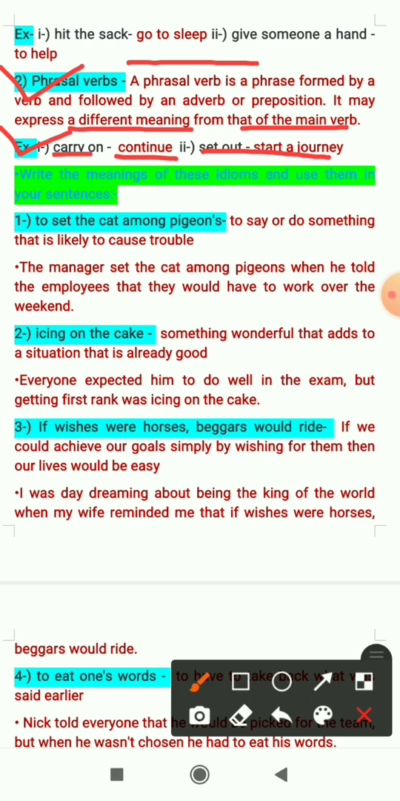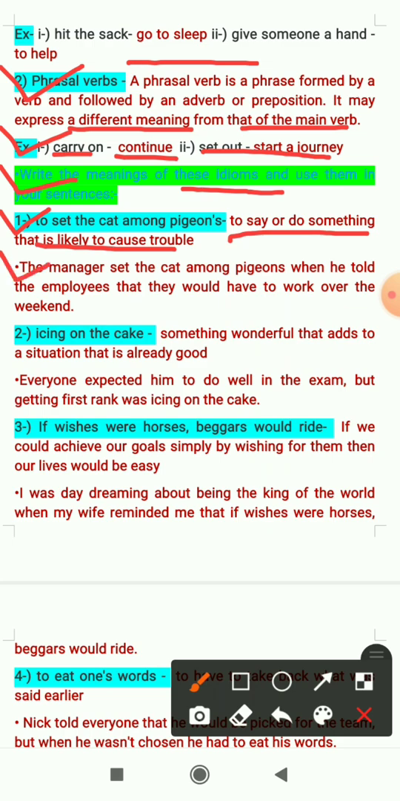Now let's see the exercise, that is, write the meanings of these idioms and use them in your sentences. First of all, we have to write the meaning of these idioms and then we have to use them in our sentences as well. The first one is to set the cat among the pigeons. If you go by the literal meaning, it will be different, but the real meaning of this idiom is to say or do something that is likely to cause trouble. It means something which we do or say which creates problems for others.